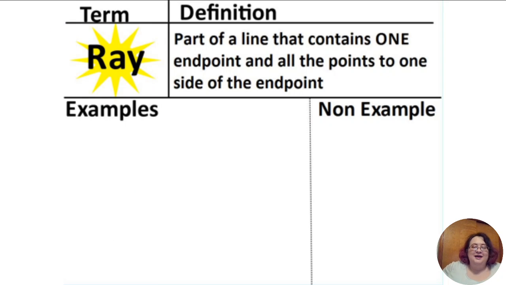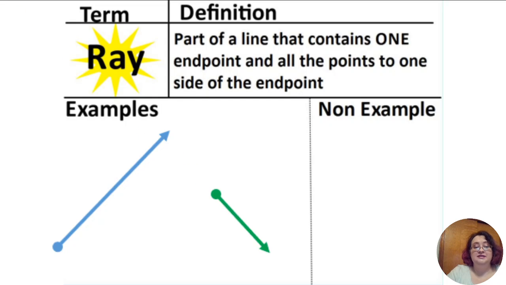All right, so the purpose of our story here: a ray is the best of both worlds of a line and a line segment. A ray is part of a line that contains one endpoint and all the points to one side of the endpoint. So instead of arrows going in both directions, the arrow only goes in one direction, and the other side has a point on the end to let you know that it stops there. Again, it doesn't matter what direction, as long as there is an endpoint on one side and an arrow on the other.